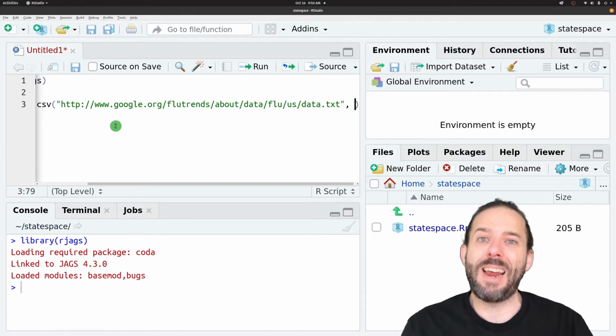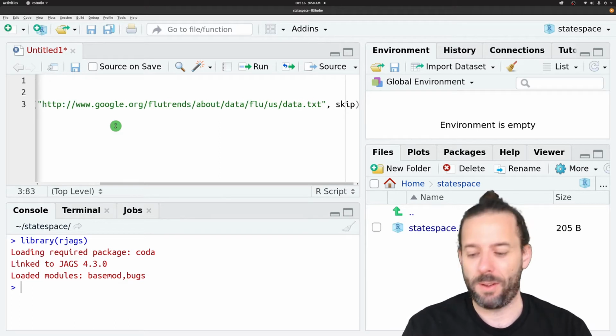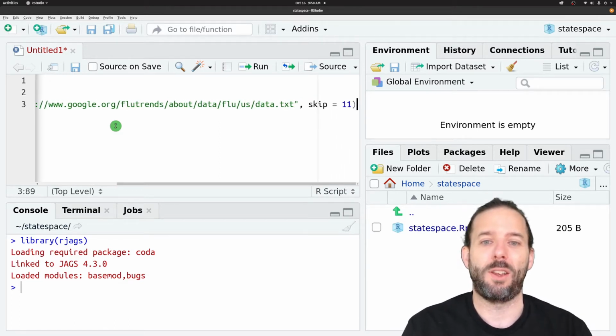There's some metadata at the top of this file, a bunch of rows of text describing what the data is, so we need to skip that to load the data into R. We're going to say skip is equal to 11, and then run.